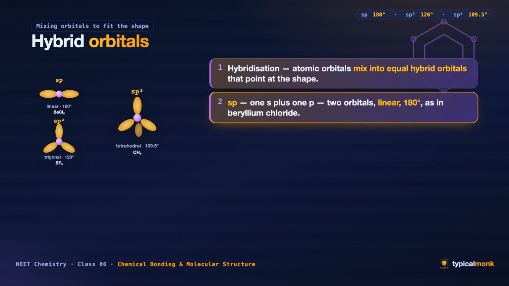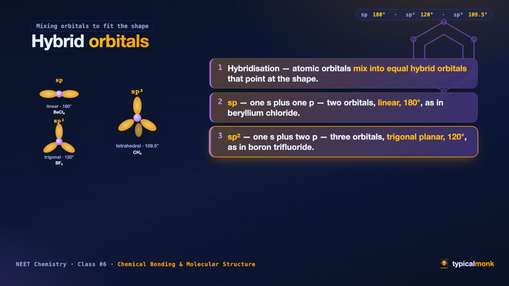The first case, sp: one s orbital mixes with one p orbital to give two hybrid orbitals, pointing in opposite directions. That is linear, with a bond angle of 180 degrees, as in beryllium chloride. Next, sp²: one s mixes with two p orbitals to give three hybrid orbitals in a flat triangle. That is trigonal planar, with a bond angle of 120 degrees, as in boron trifluoride.